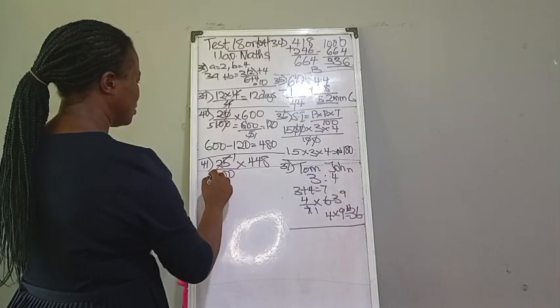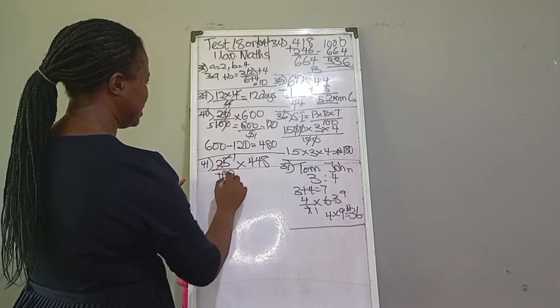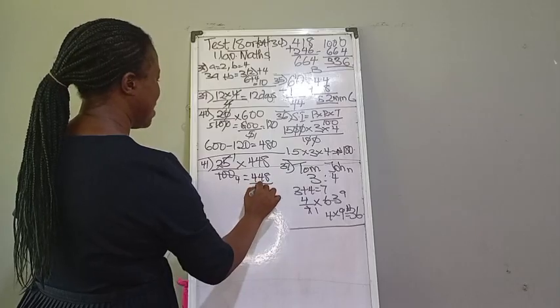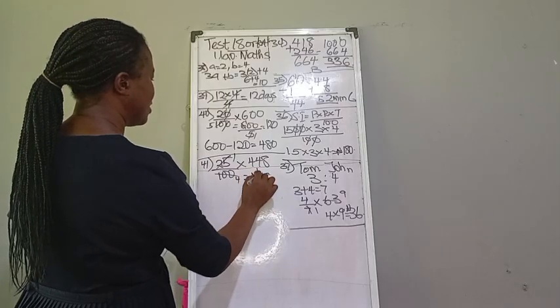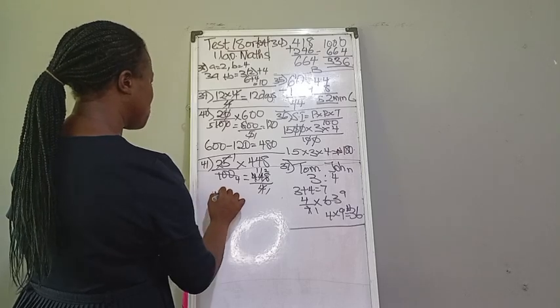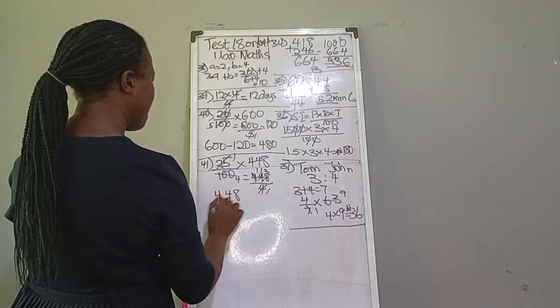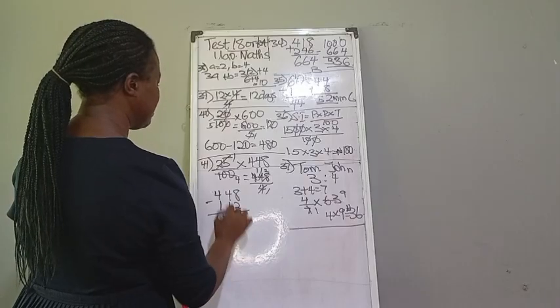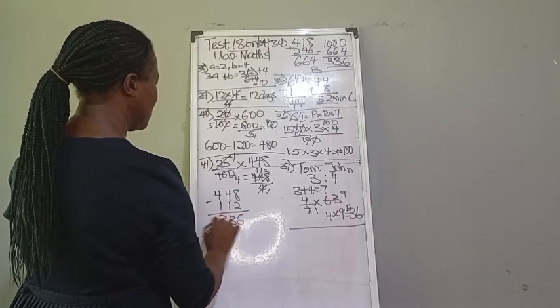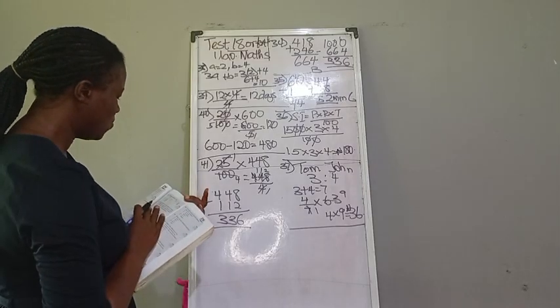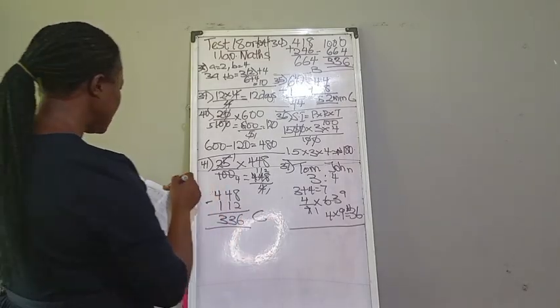So 25 here 1, 25 in 100, that is 4. So we are having 448 divided by 4. 4 here 1, 4 in 4 1, 4 in 4 1, 4 in 8 2. So now it will be 448 minus this 112 that we got, 112. Yeah, this is 6. This will give you 3. This will give you 3. So our answer there is 336, which we have as option C.